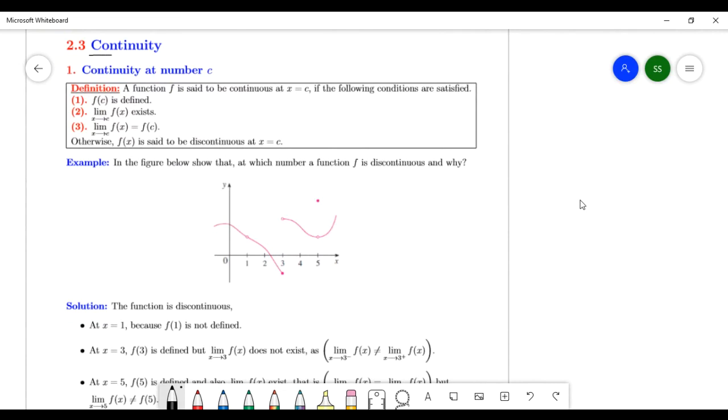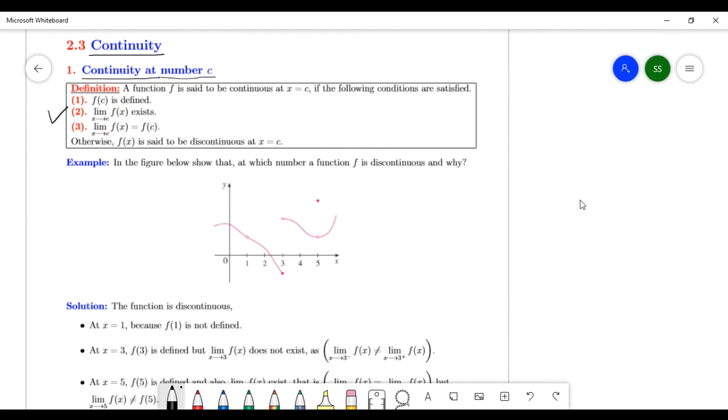Today I will discuss this point, continuity, right? So continuity at number C. Continuity at number C. So let me define first. What is the meaning of continuity of a function? Continuity of a function at point C. So let me define here, the definition.